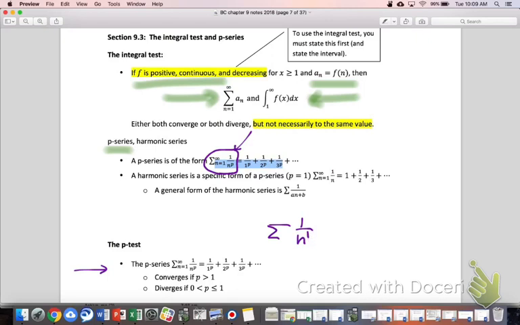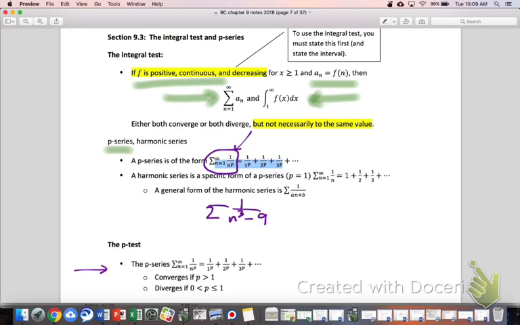Some things that are not the p-test but are going to look like it, and we're going to have to use different things to handle these, would be stuff like sigma of 1 over n cubed plus n. It's not a p-series because of the plus n. Or if you had n cubed minus 9, not a p-series because of the minus 9.